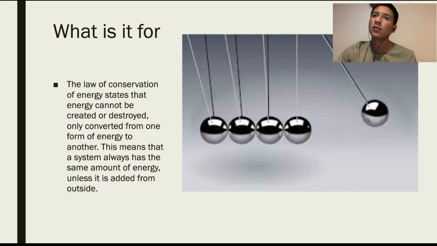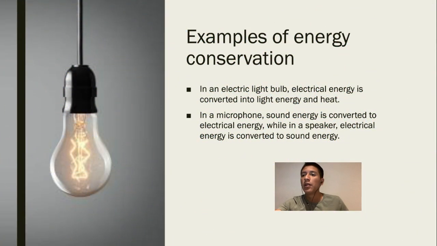So now I'm going to talk about what it is for. What is energy conservation for? The law of conservation of energy states that energy cannot be created or destroyed, only converted from one type of energy to another. That means that a system always has the same amount of energy unless it is added from outside. The next points are some examples of energy conservation.